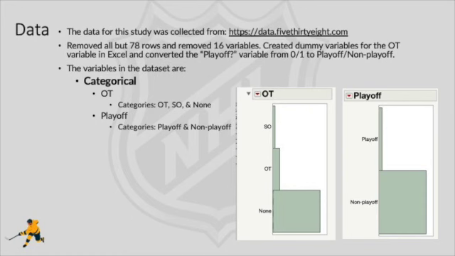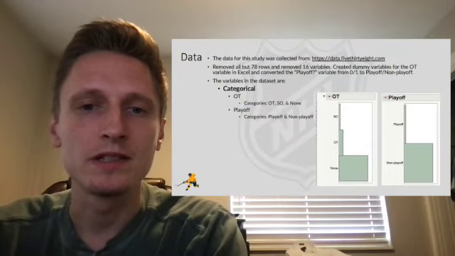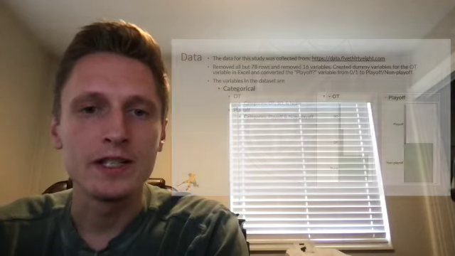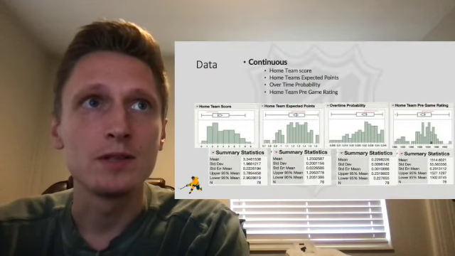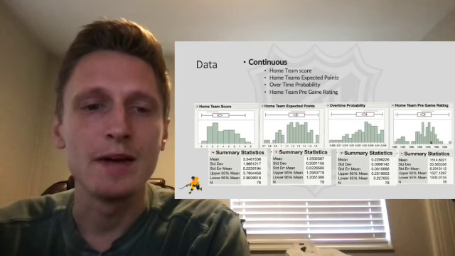For this project, I collected my data from data538.com. I removed all but 78 rows and removed 16 variables that weren't relevant to the analysis. I have 2 categorical variables, OT with 3 categories and playoff with 2. And I have 4 continuous variables: home team score, home team's expected points, overtime probability, and home team pregame rating.